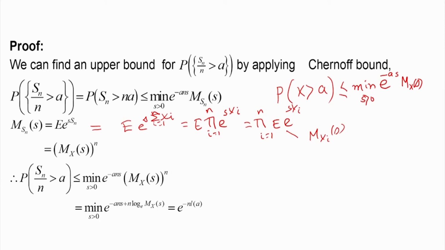Now we have to find the minimum of this quantity. If I write this also in terms of exponential, then I can write it as e to the power minus a n s plus n log m x of s. Suppose this is so; the minimum of this expression will be obtained when the exponent expression is maximum.